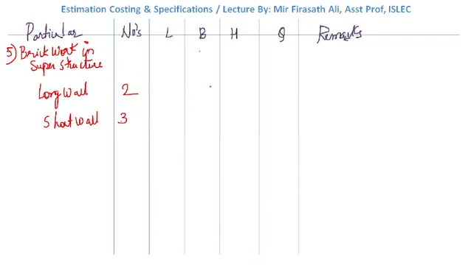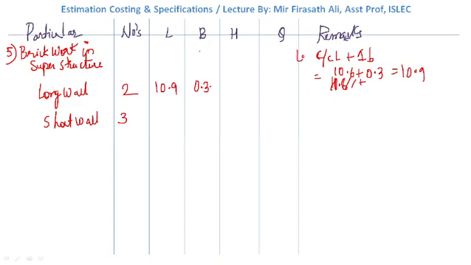How to calculate length? Center to center length plus 1 breadth, which is nothing but center to center length for the long wall, 10.6, sorry. What is the center to center length? 10.6 plus 1 breadth. What is 1 breadth? 0.3. It stands at 10.9. So write down 10.9 over here. The breadth is 0.3. Similarly, this is for the long wall.